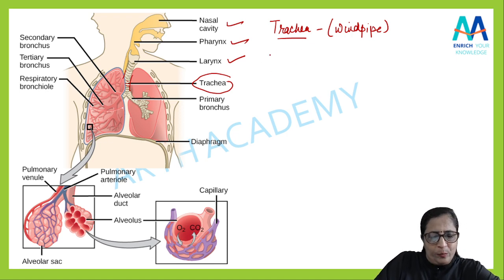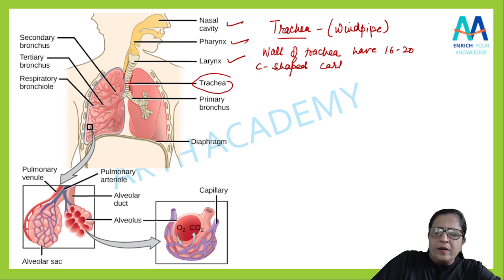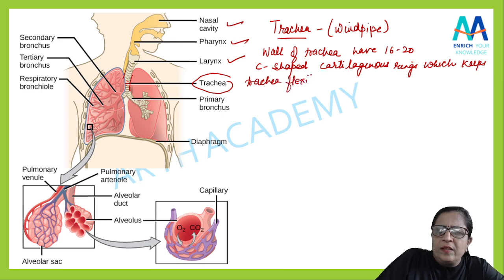So I will write because that is important. Wall of trachea have 16 to 20 C-shaped cartilaginous rings, which keep trachea flexible and distended permanently.